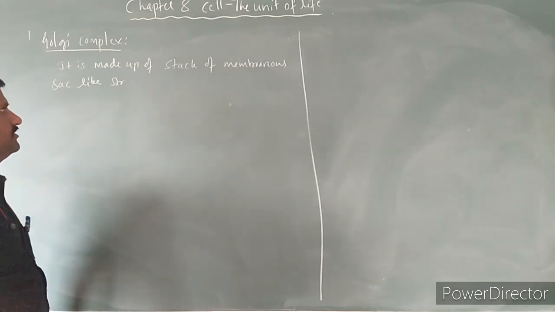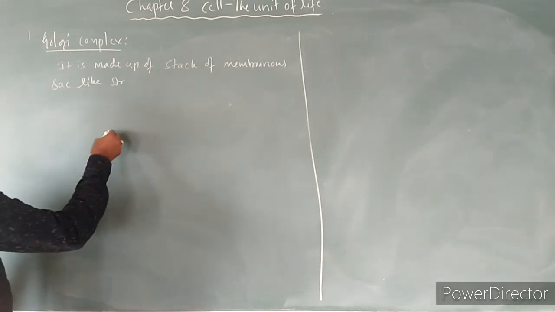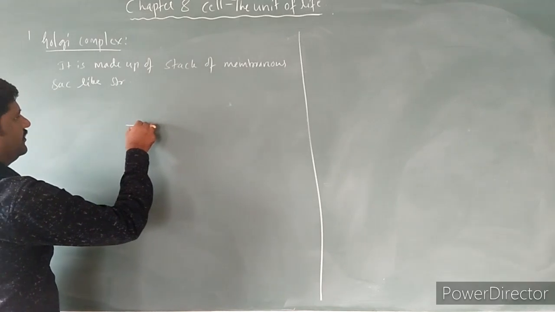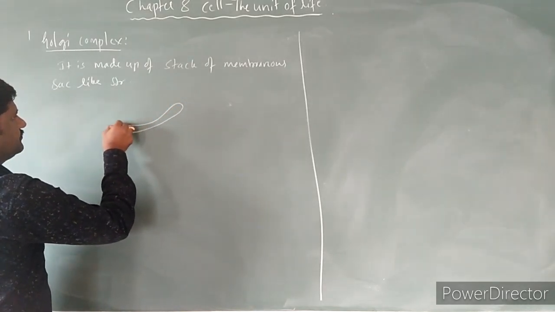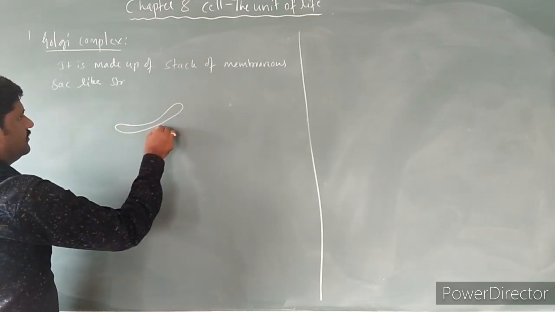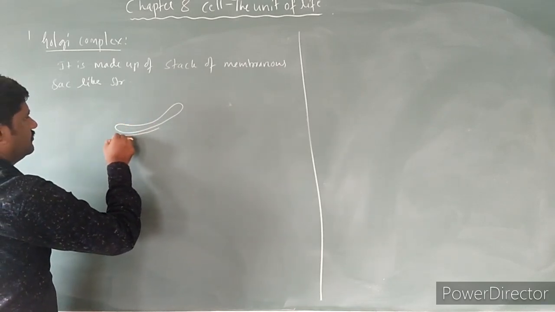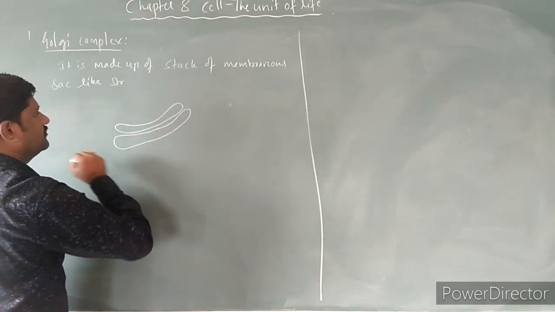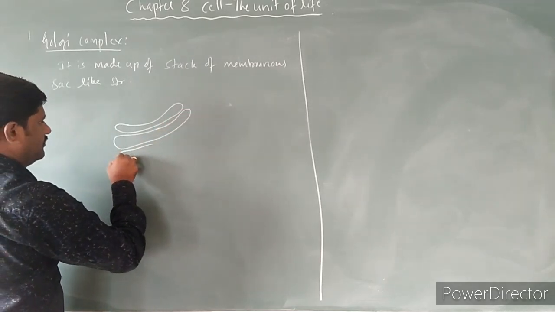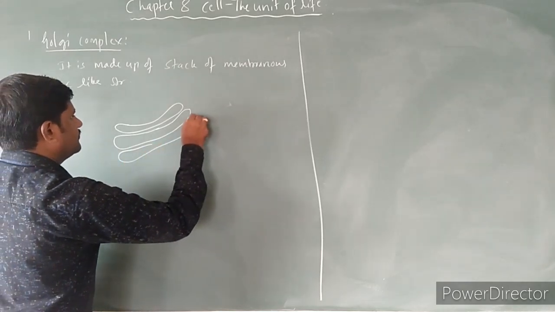Many sac-like structures it consists of. So let us draw the diagram of these sac-like structures over here. See here, this is how the circular structure that forms this Golgi complex.